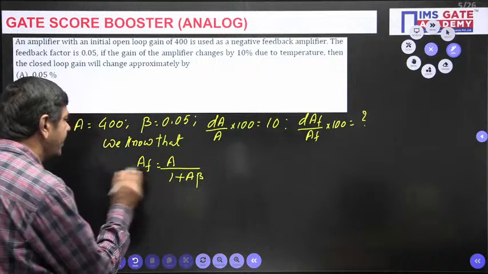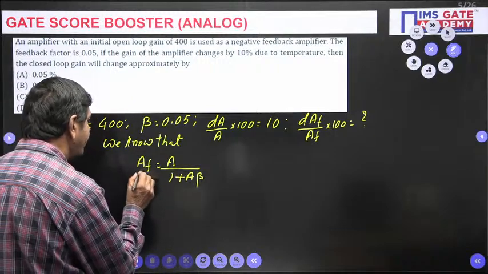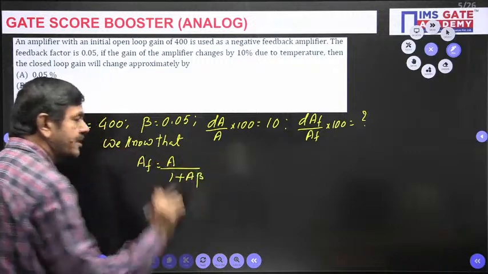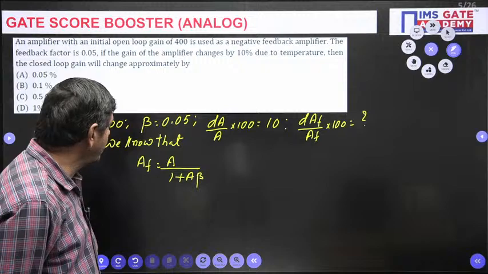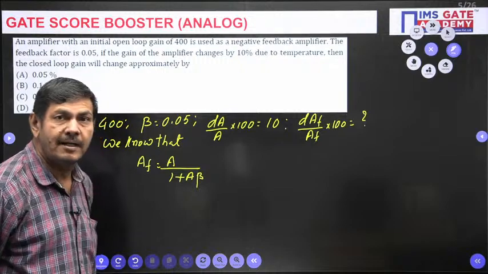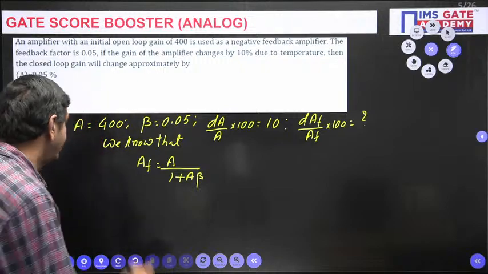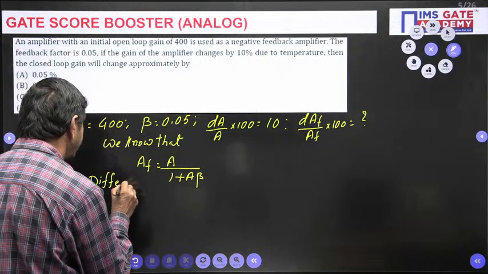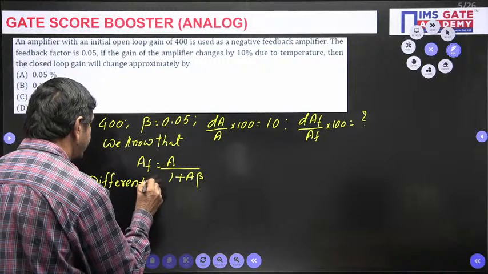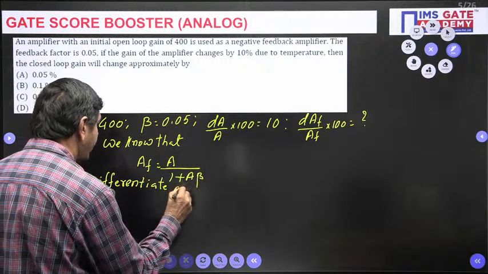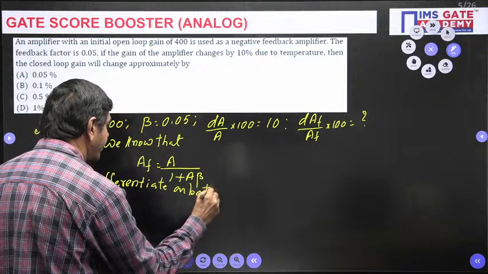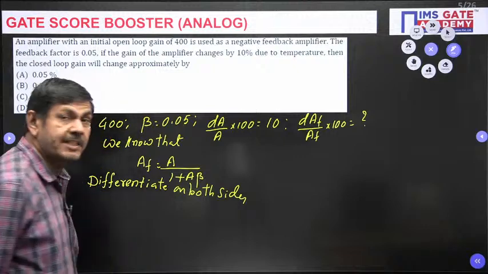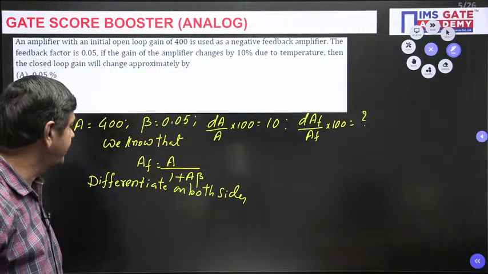The AF changes with the change of A. When A is changing, AF also changes. AF is a variable and A is also a variable. Differentiate on both sides. I am just asking to differentiate on both sides, I didn't specify with respect to what, just differentiate.